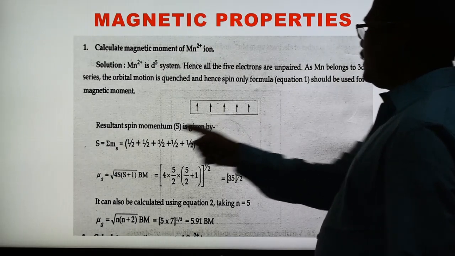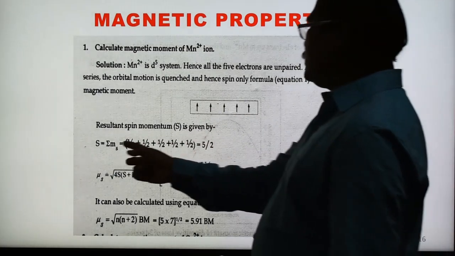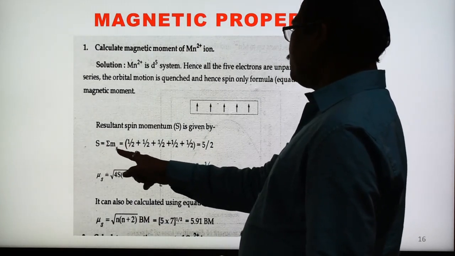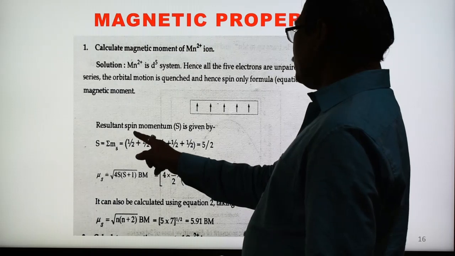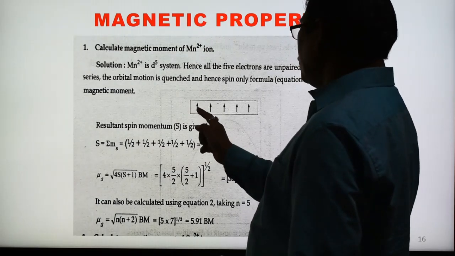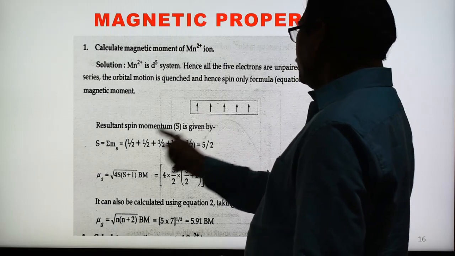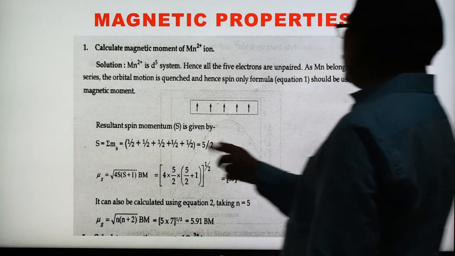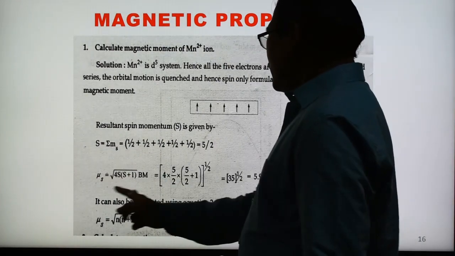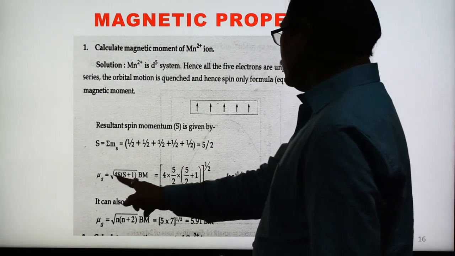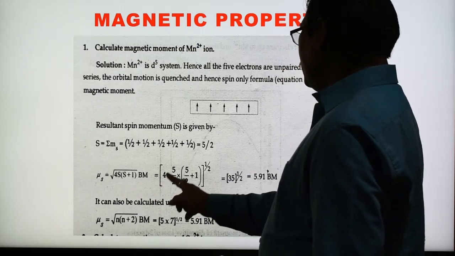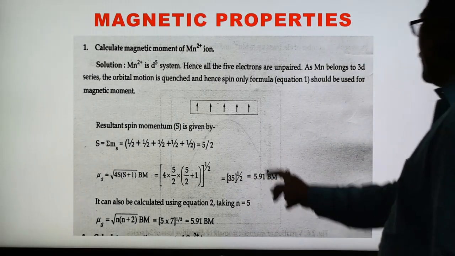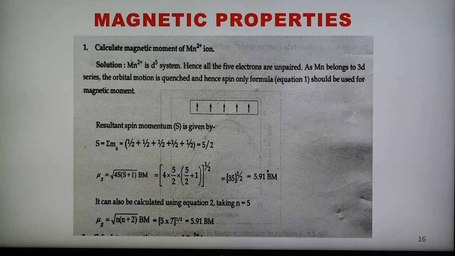So 5 unpaired electrons are there. We can calculate the value by using equation number 1 and equation number 2. By using equation 1, the summation of spin magnetic moment: here 5 electrons are there, and for each electron the spin quantum number is 1 by 2. So 1 by 2, 1 by 2, 1 by 2, it comes to 5 by 2. Put the value 5 by 2 in the equation, and the square root of that gives this value, and 5.91 is the answer. 5.91 is the magnetic moment.